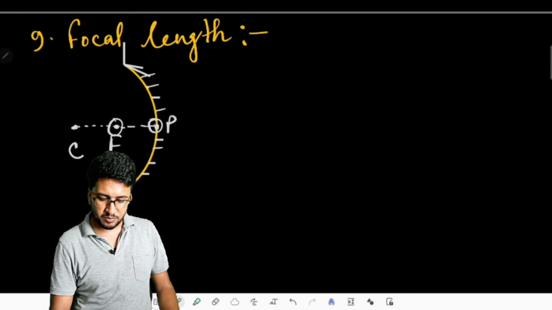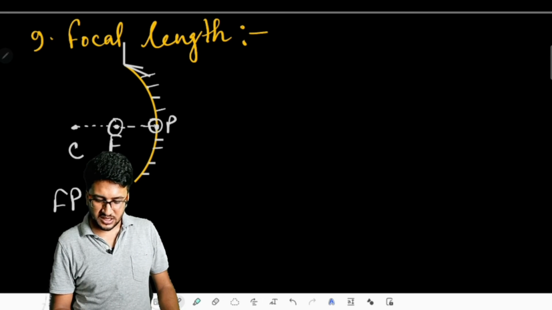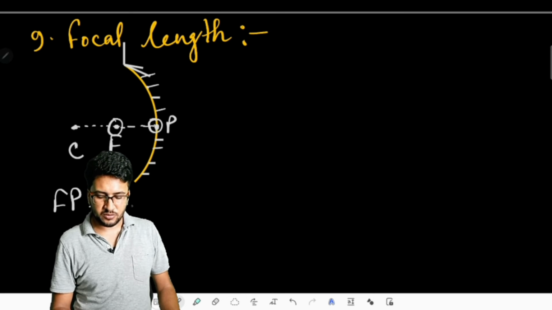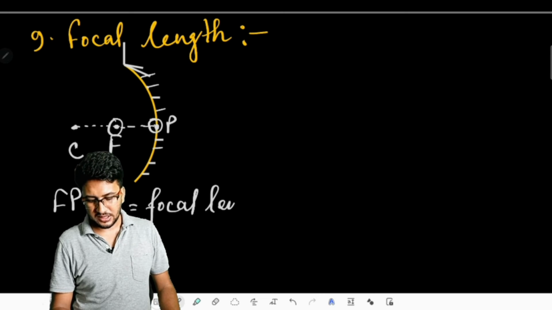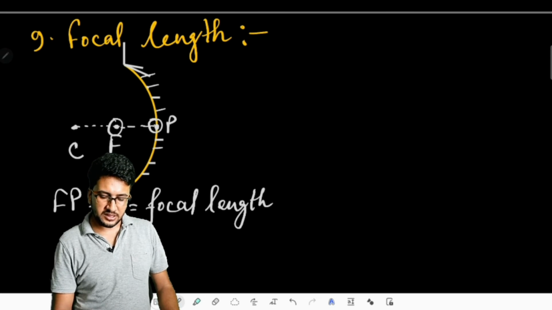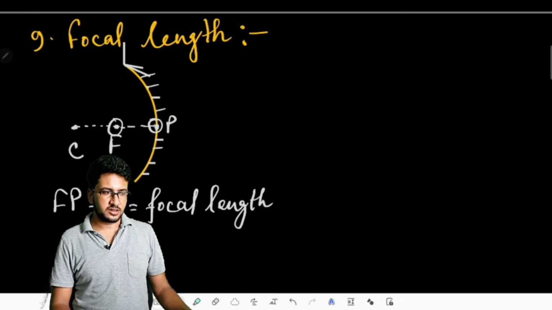The distance FP is equal to small f that we define, and this is said as the focal length of the mirror. So the focal length is on the left hand side of the mirror.